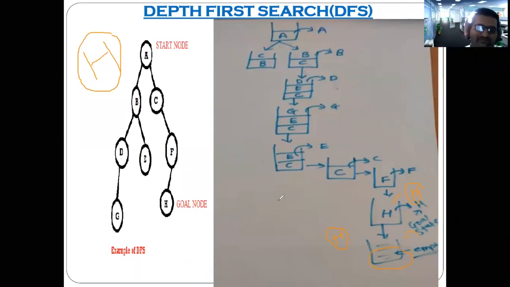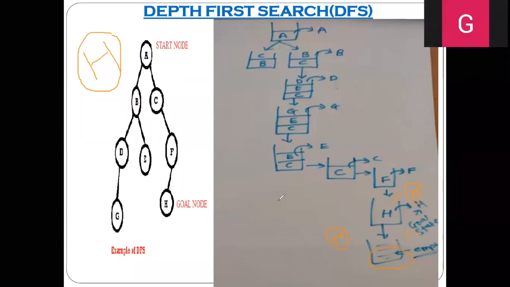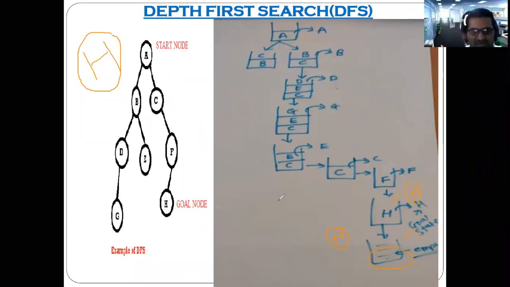All of you understood? Every time, as I said, you must choose one particular direction. You can choose this also or this also, but you have to carry on with the same until you reach the deepest node. Understood? Every time you reach a particular node, you have to compare that node with the goal node for which you are searching. That has to be done by the AI agent, and you will definitely stop at the point where you find you have reached the goal node. All of you understood?